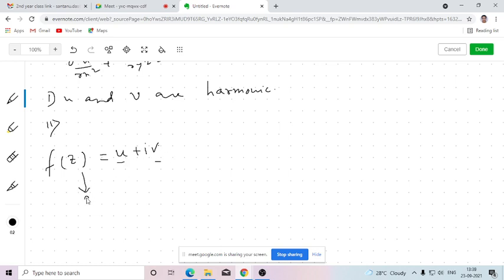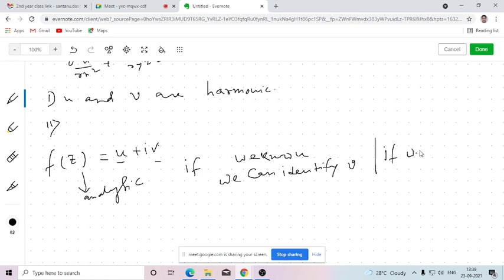So if f(z) is analytic, then if I know u, we can identify v, and vice versa. That means if we know v, then we can identify u.